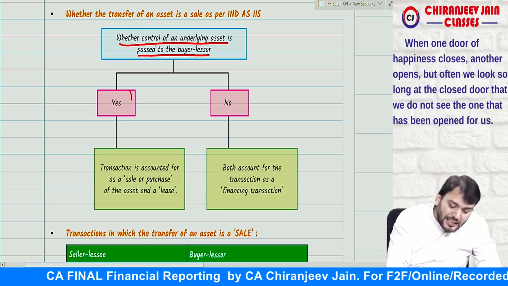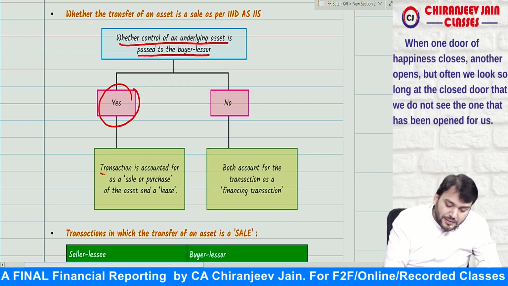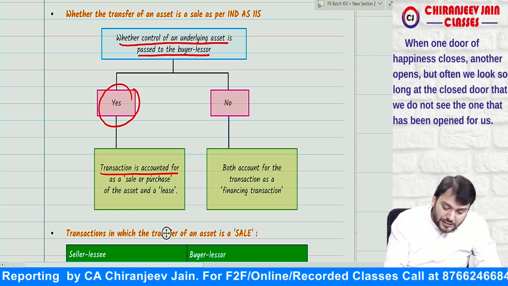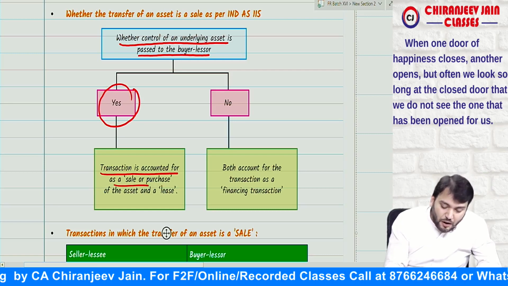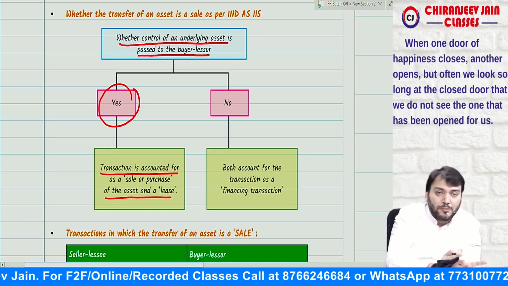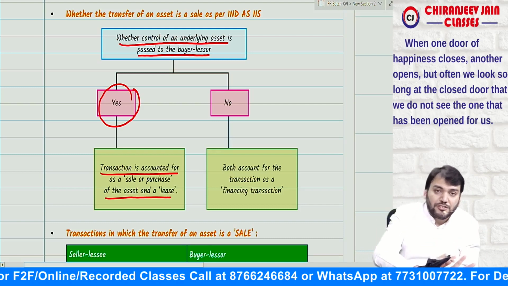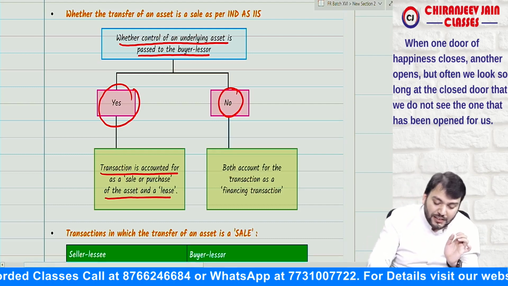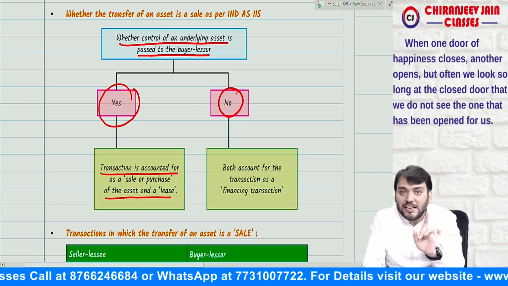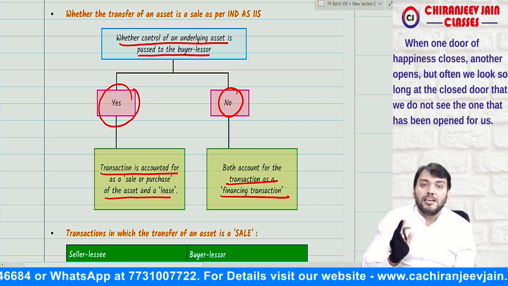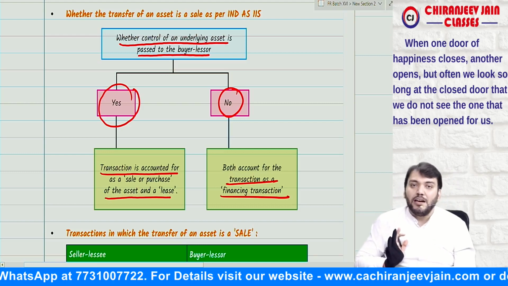If the control has been transferred, can I say yes, it is a sale and the transaction is accounted for as a sale and purchase of the asset and lease? Correct now? Yes, sir. And if no, then the transaction is not regarded as sale and purchase. It will be only considered as a financing transaction.